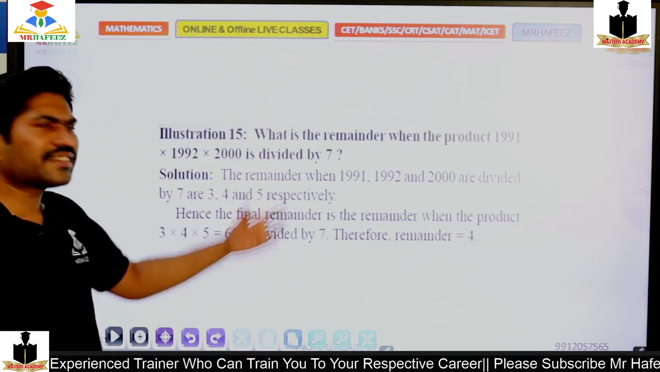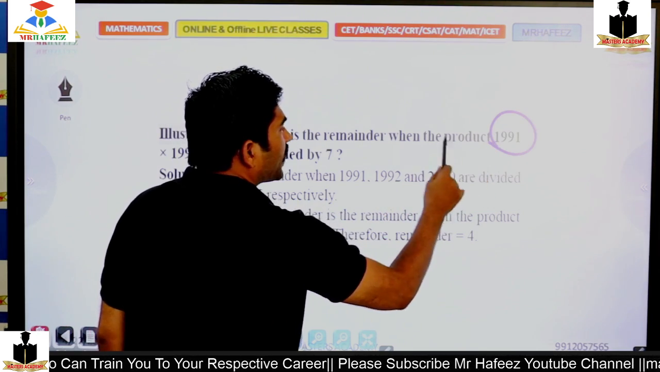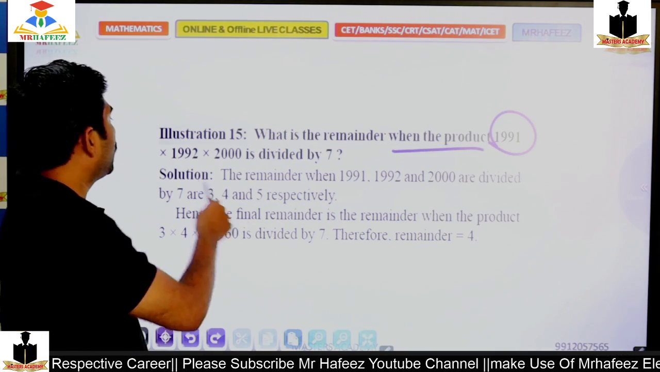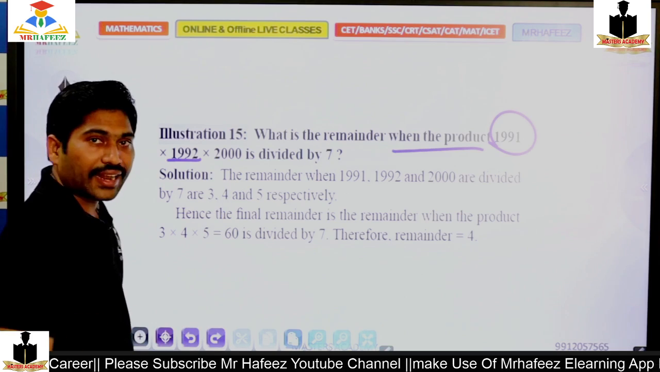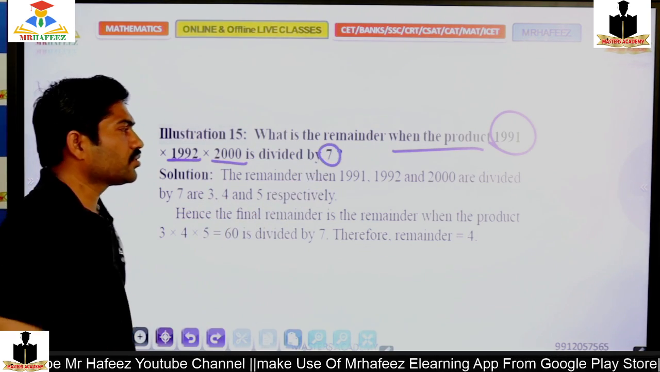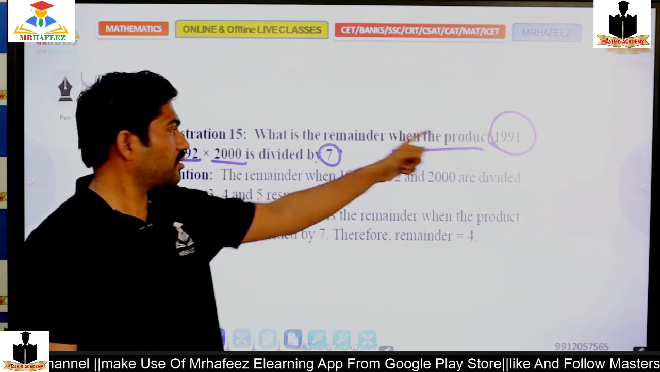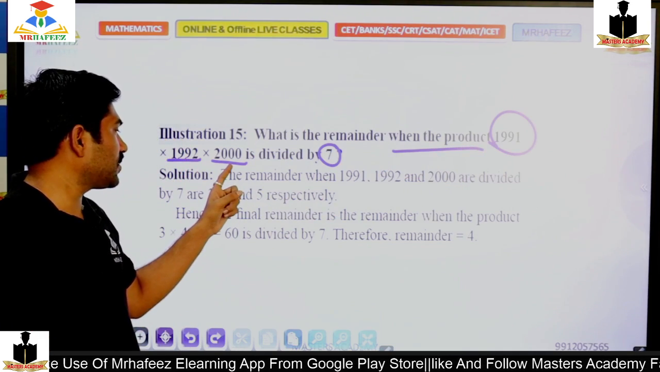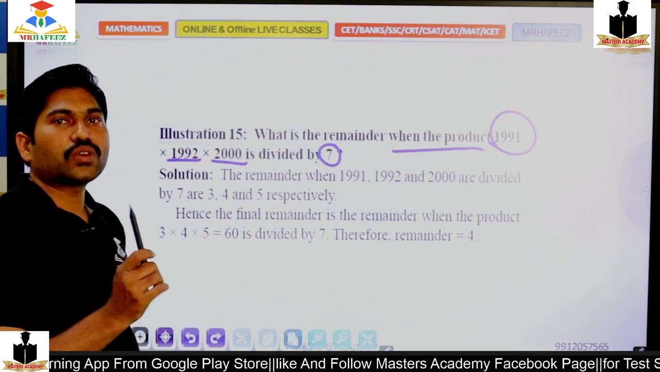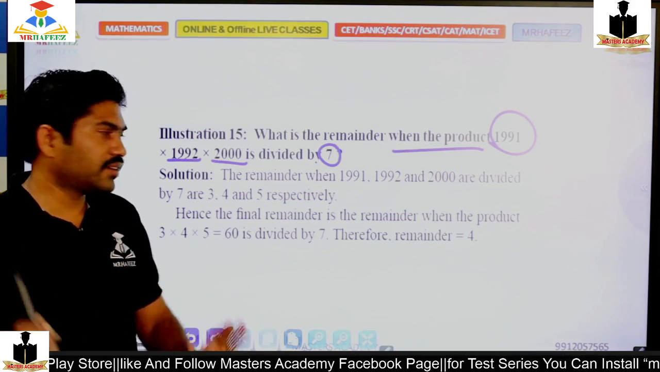and let's take one example here. The remainder when the product is given. When the product is 1991 into 1992 into 2000 divided by 7, what is the remainder? Divide each first and make a product, or add the remainders, you can get it.